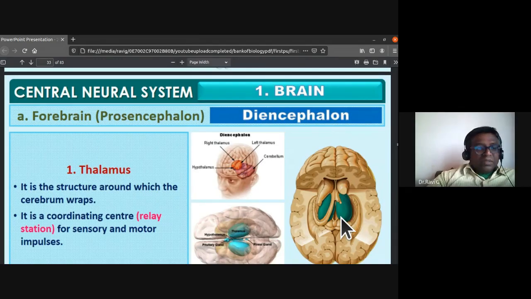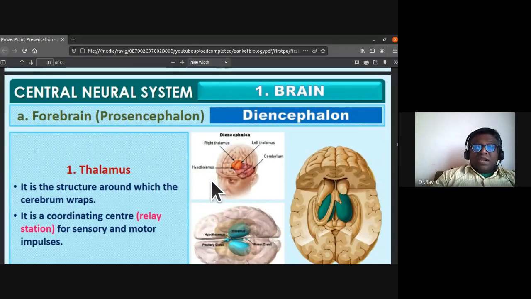The thalamus is the structure around which the cerebrum wraps.